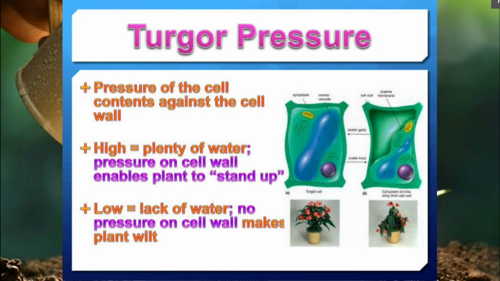When the cell becomes turgid, swollen, when the water content goes inside, the cell becomes turgid. So there must be some pressure exerted on the walls of the cell. That is called turgor pressure.